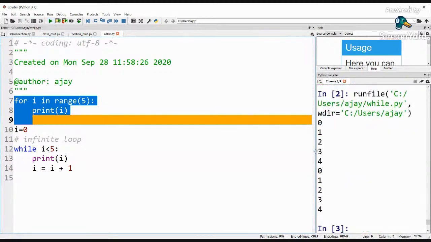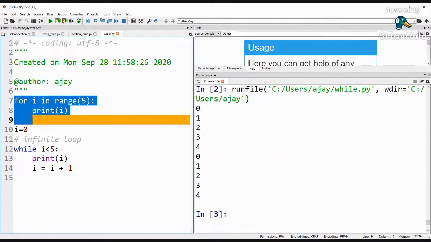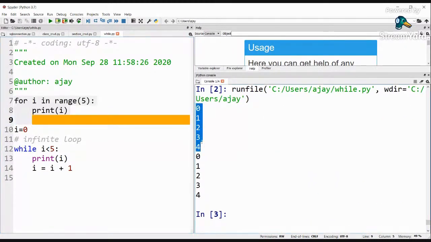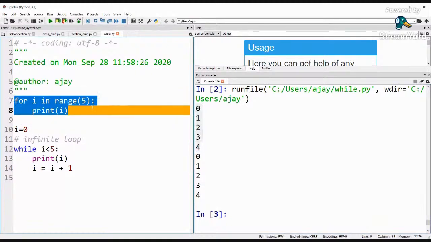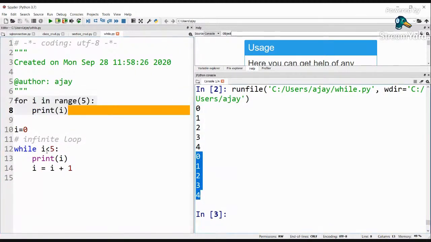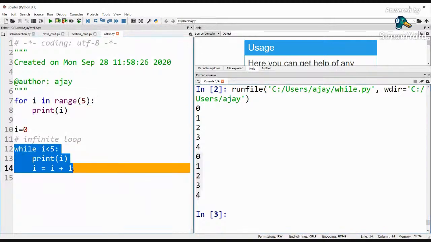So if I run this particular code, we are going to have two similar outputs, that is 0 to 4, which is generated by this for loop. And again, we have 0 to 4, which is generated by this while loop. So this is the difference between a while loop and a for loop.